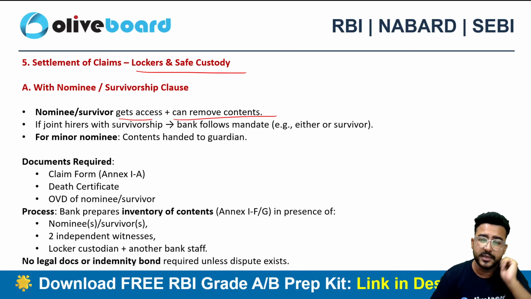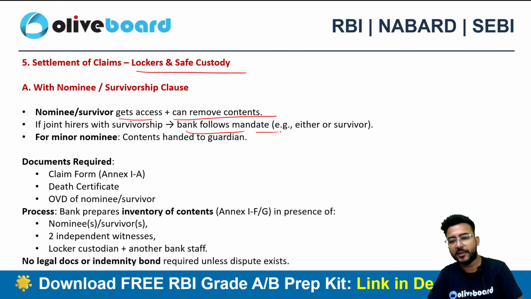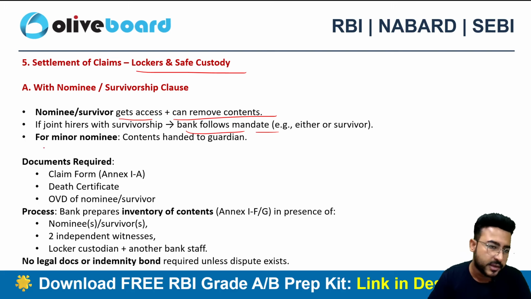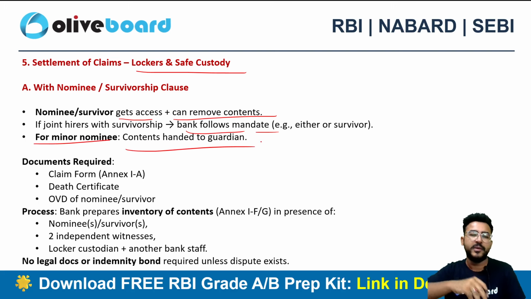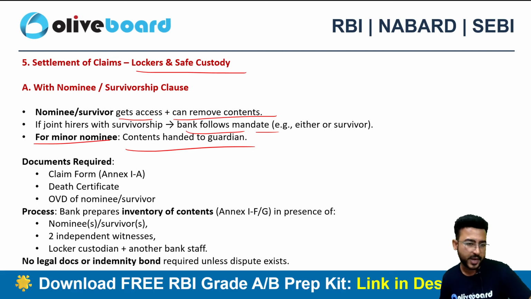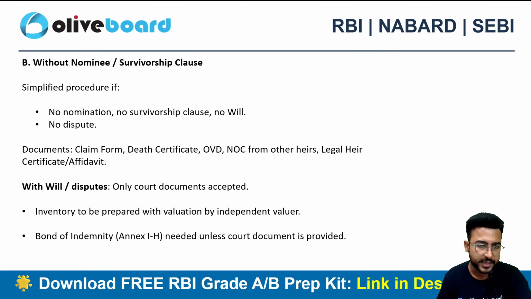If joint holders with a survivorship clause are there, then the bank needs to follow the mandate of either or survivor or any one of the survivors. For a minor nominee, the contents will be handed to the guardian of the minor, right? That is the bare minimum thing that you need to follow here in case of locker facility. If the locker is without a nominee, without the survivorship clause, then in that case, a simplified procedure will be adopted, right?